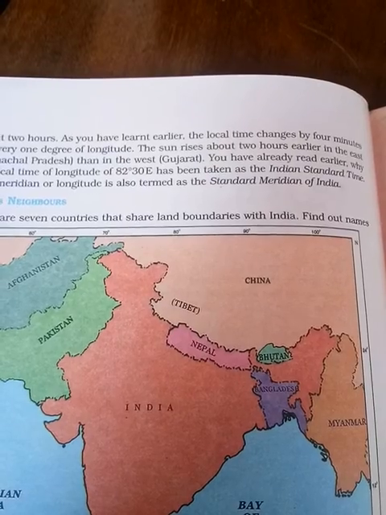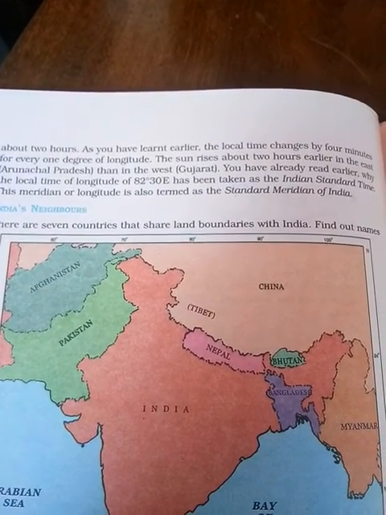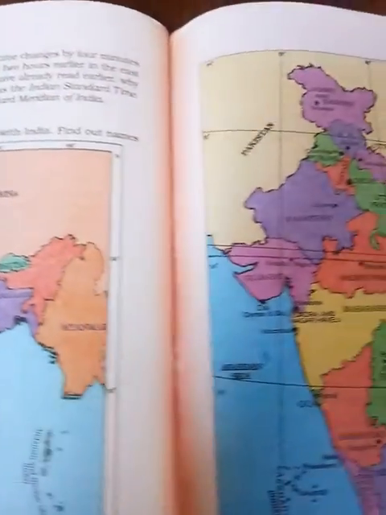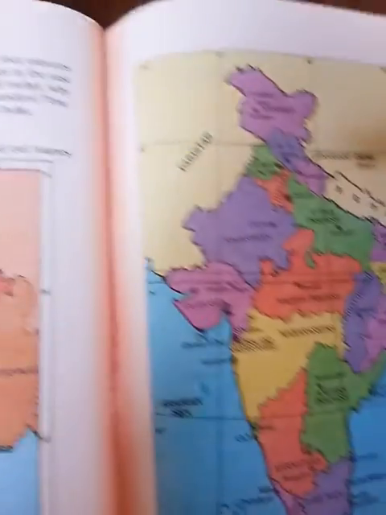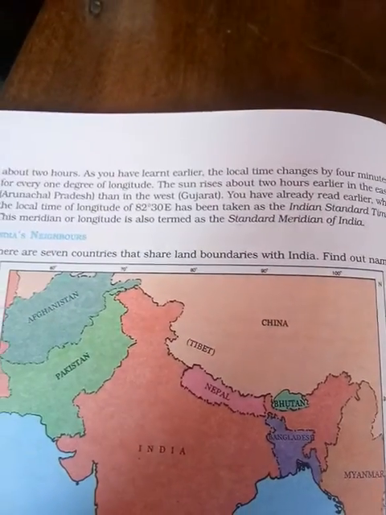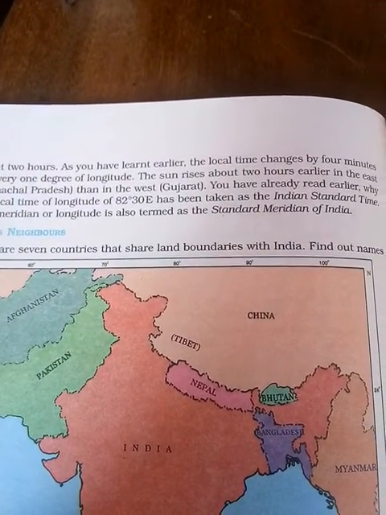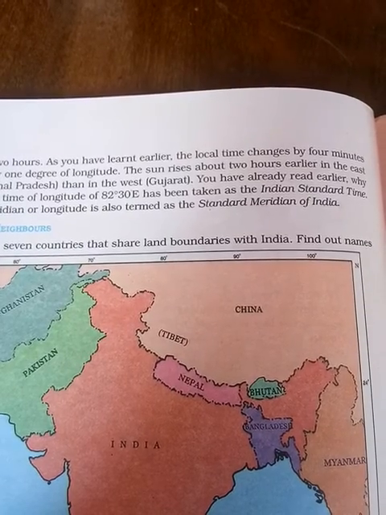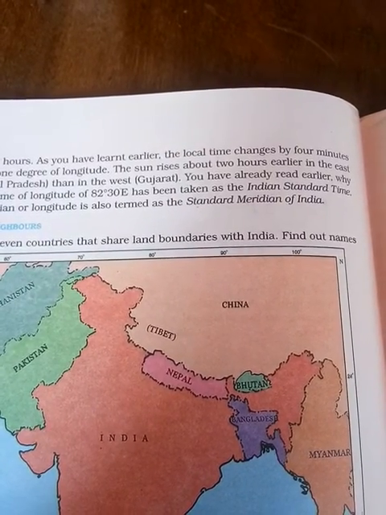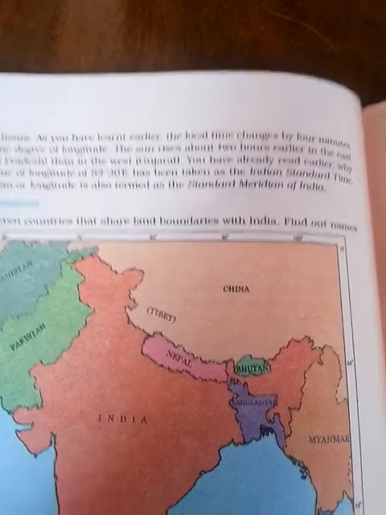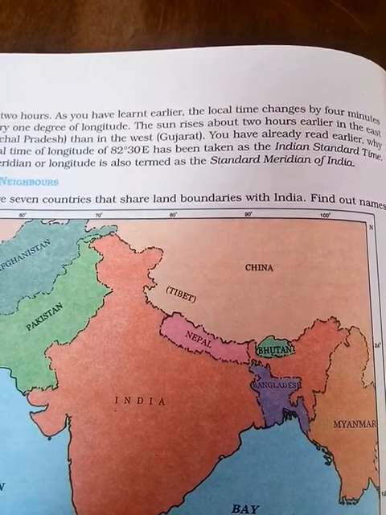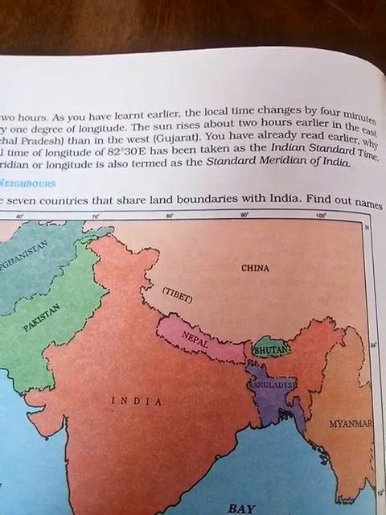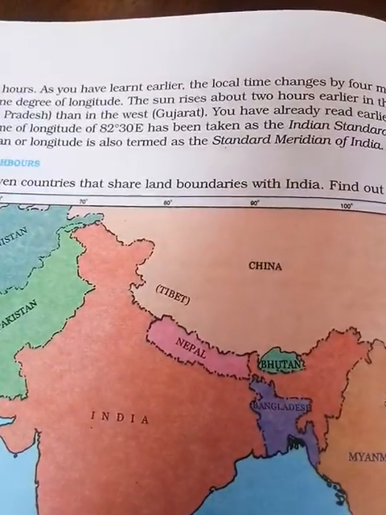You have already learned earlier about the local time of a longitude. The local time we are taking here is 82 degree 30 minutes, in the middle. This meridian, or longitude, is known as the Standard Meridian of India. Sometimes in the exam they are going to ask what is the degree of the Standard Meridian of India, or the Indian Standard Time. That is 82 degree 30 minutes. You have to write this down.